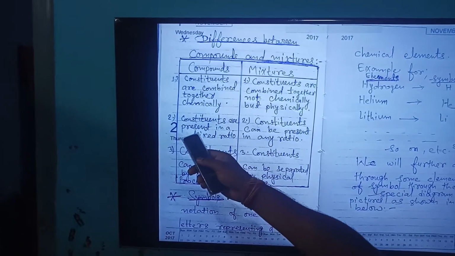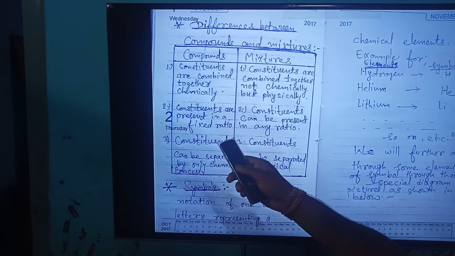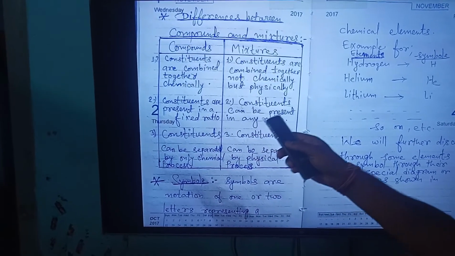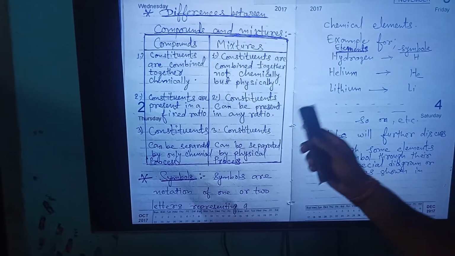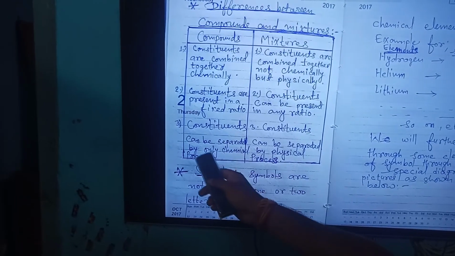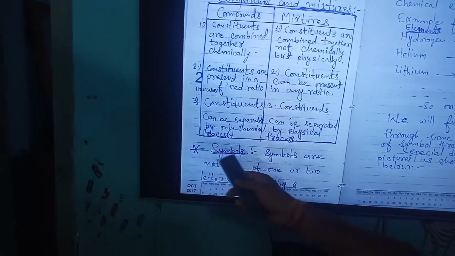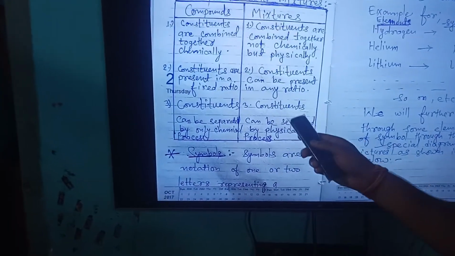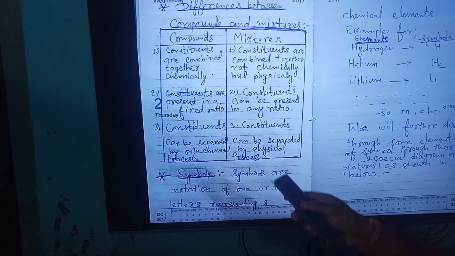Second, in a compound, constituents are present in a fixed ratio. In a mixture, constituents can be present in any ratio. Third, in a compound, constituents can be separated only by chemical processes. In a mixture, constituents can be separated by physical processes.